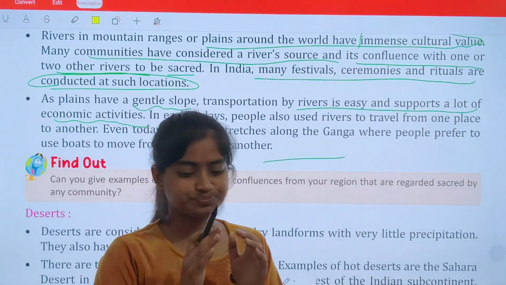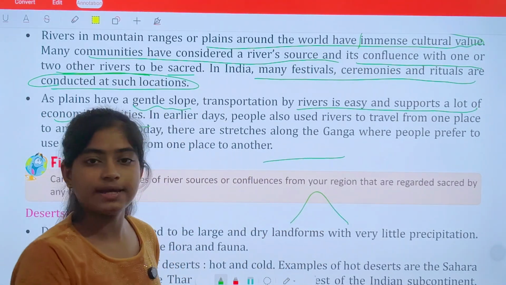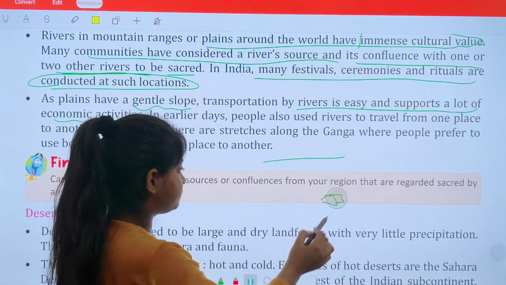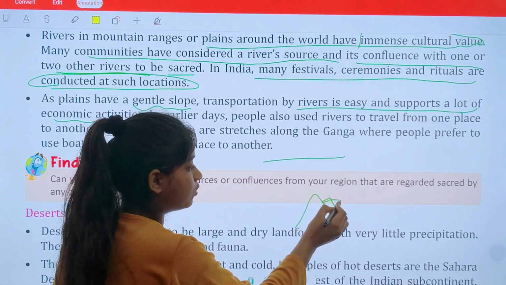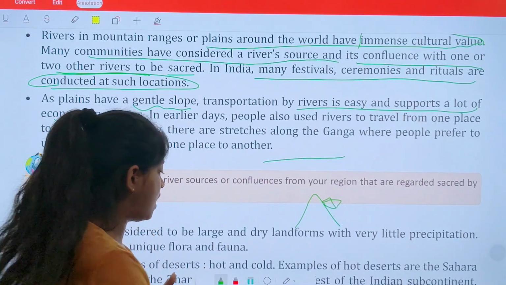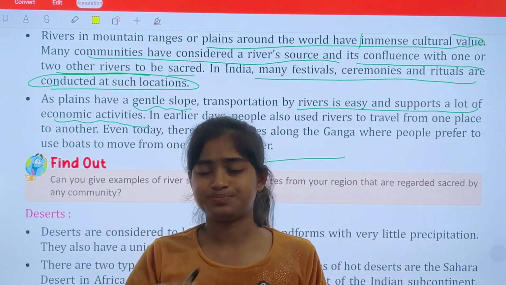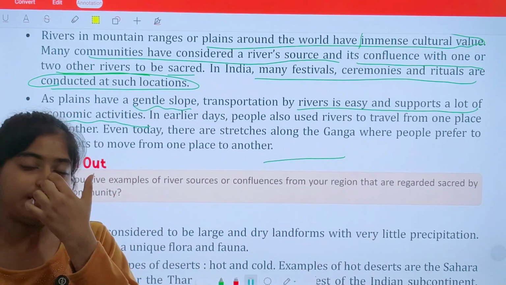For example, if you have a mountain, can you build a house over it? It is not possible to make a house on the mountain. The slope is very steep, so definitely it is not possible to maintain any economic activity.